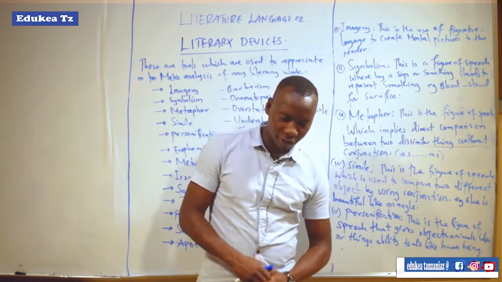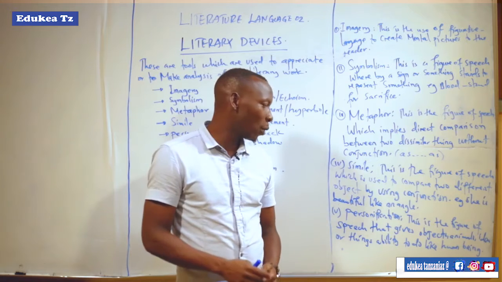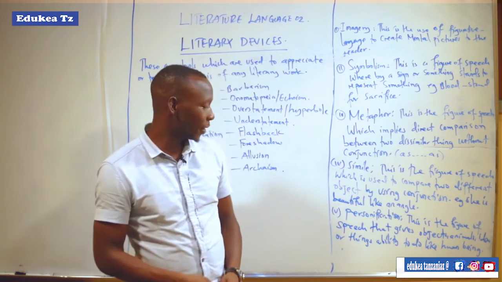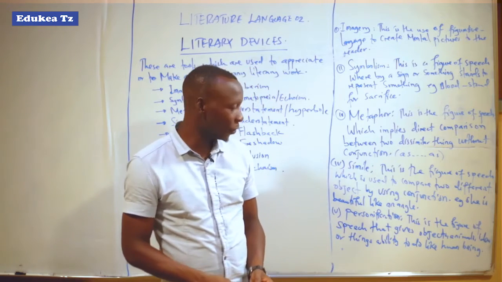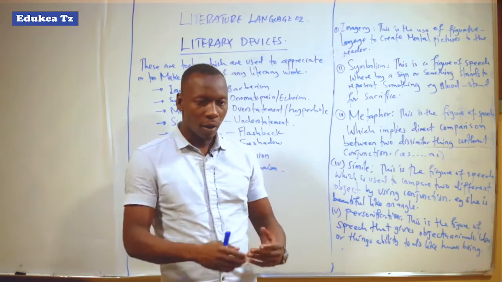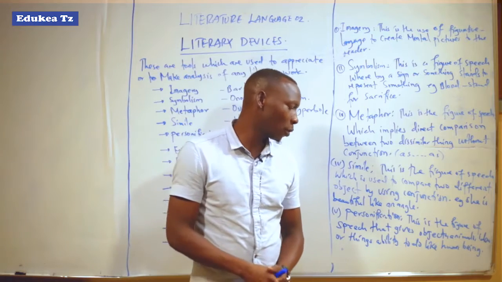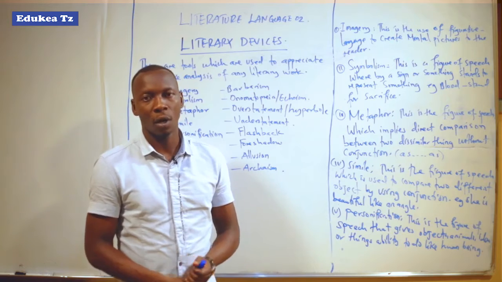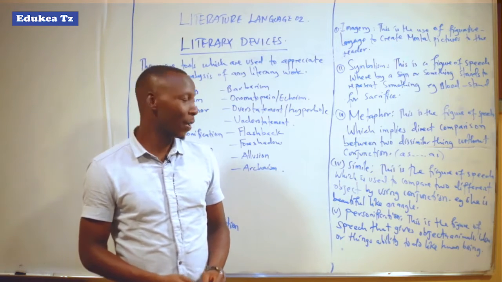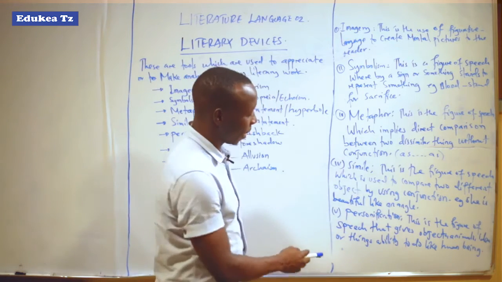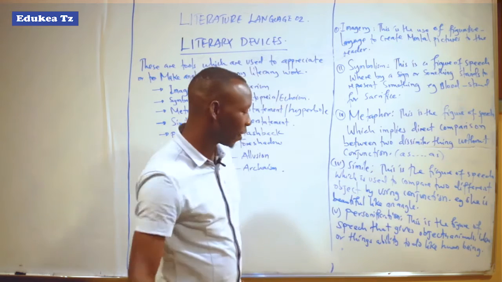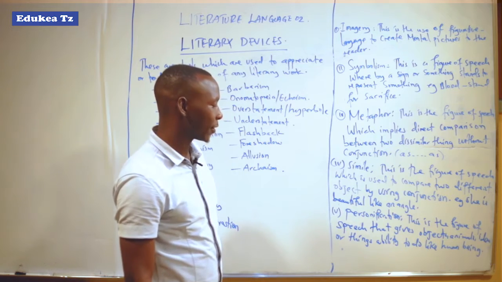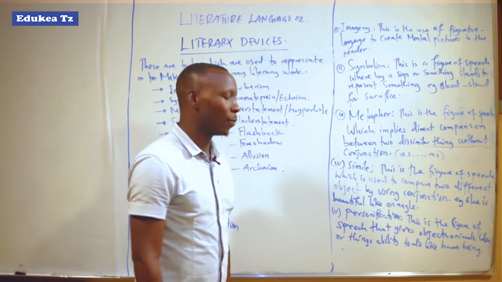Point number 5, that is personification. When we are talking about personification, we are talking about the figurative language that is used to show how a non-human being is given the qualities or features of a human being. Here there is the personification. This is a figure of speech that gives an object, animal, idea or thing the ability to act like a human being.